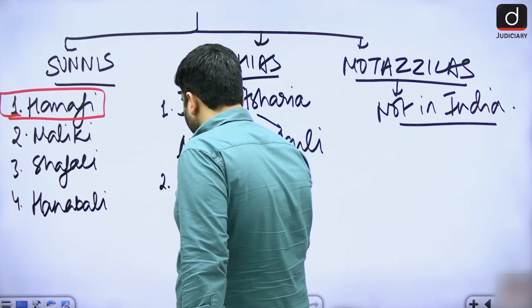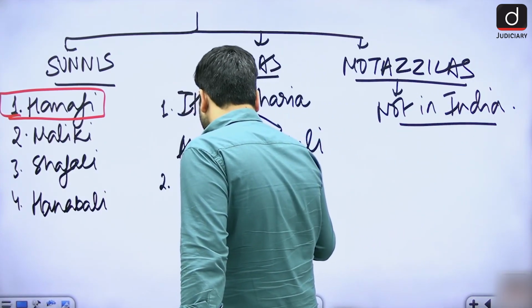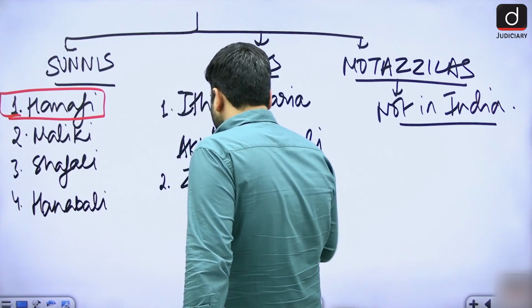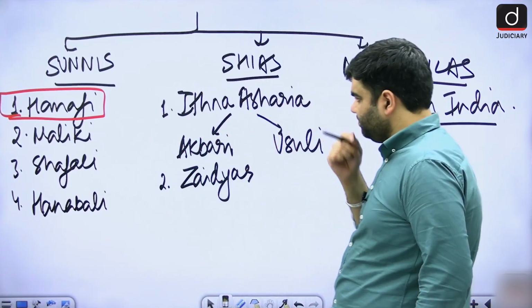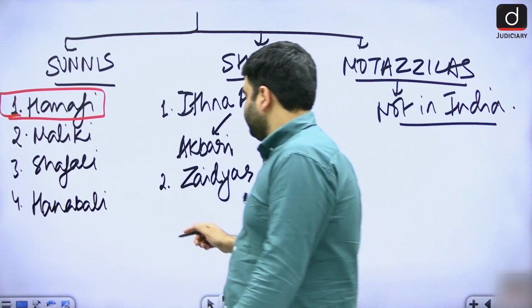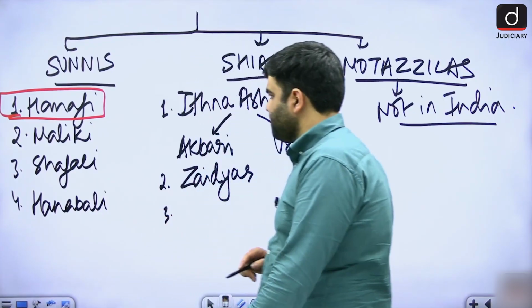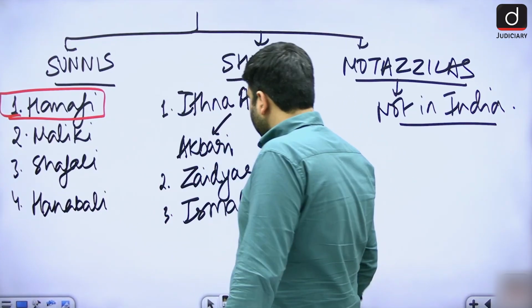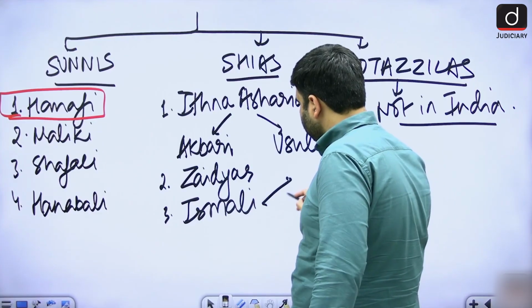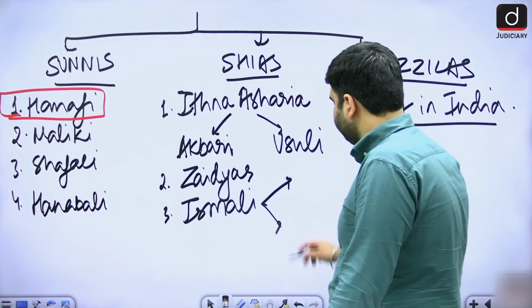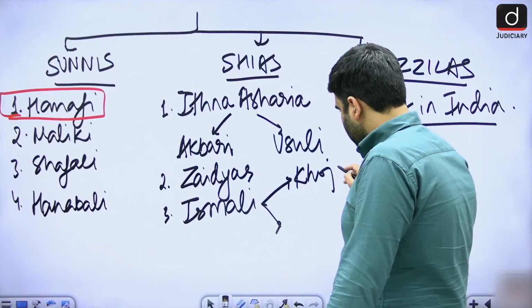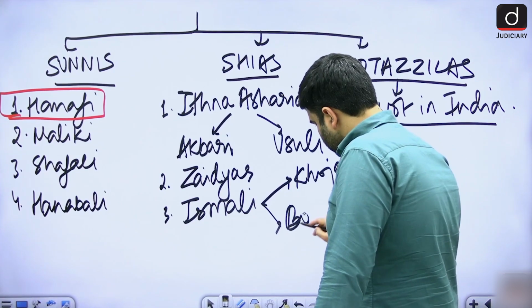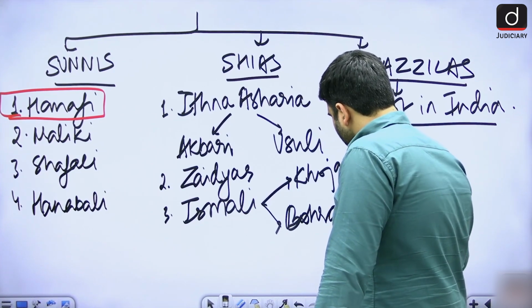Then Zaidis, then Ismailis, which are further categorized into Khojas and Bohras of Bombay.